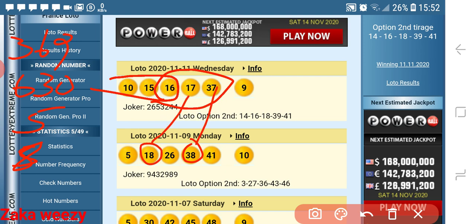If you look at these numbers, they only decreased by one number. Here you see they decreased by one number. Okay, my suggestion here is that we calculate based on that.